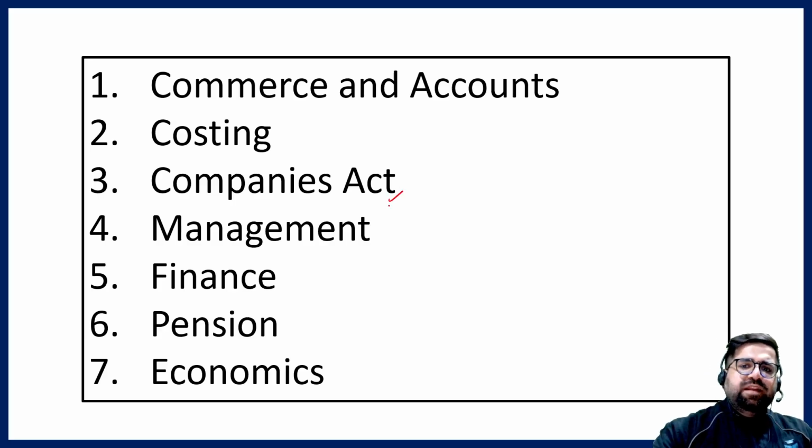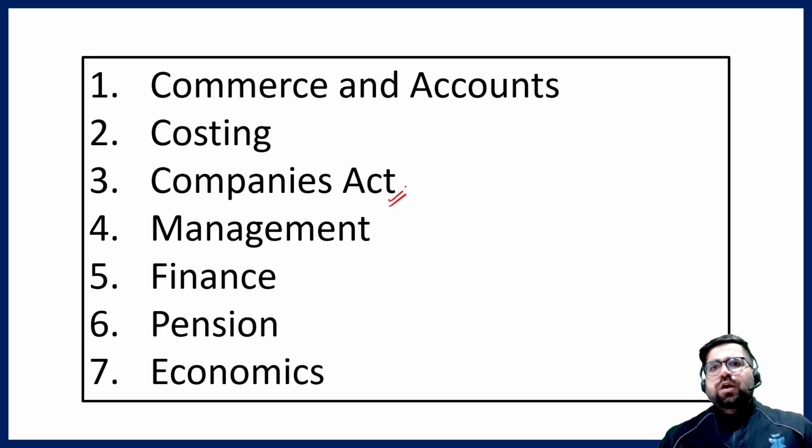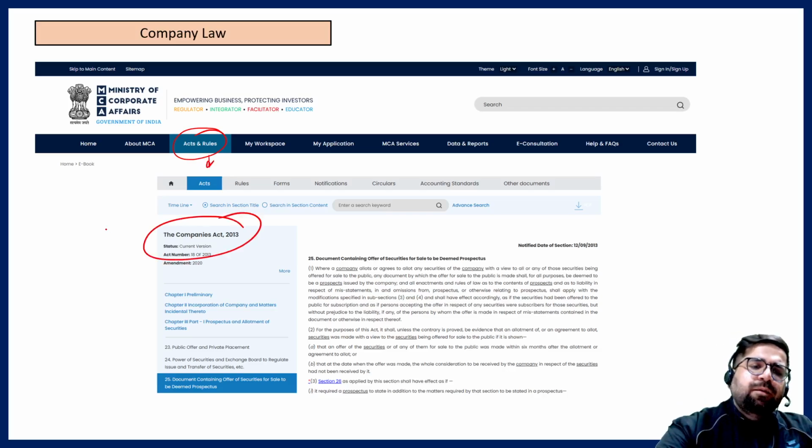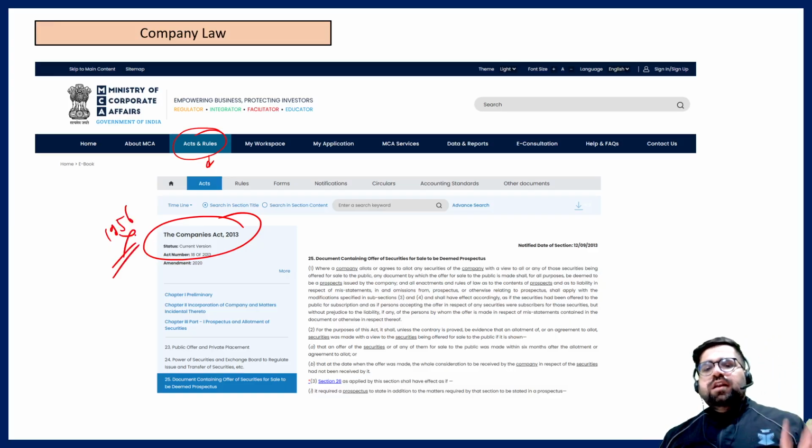Then comes your Companies Act. Now for the Companies Act, directly you have to just go on the website of the Ministry of Corporate Affairs. In this particular website, go under Acts and Rules. Once you open Acts and Rules, you will see the PDF of the Companies Act, okay, the Companies Act 2013. Please do not read the Companies Act of 1956, because that is not required. Now you have to read the PDF of the Companies Act 2013.